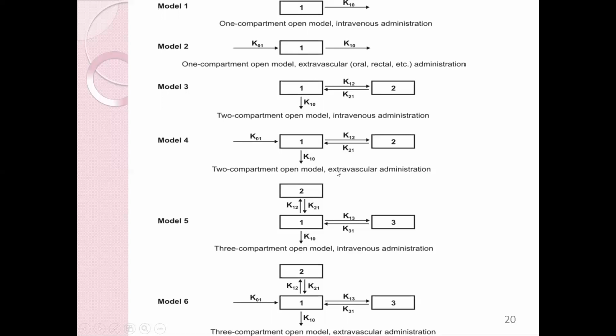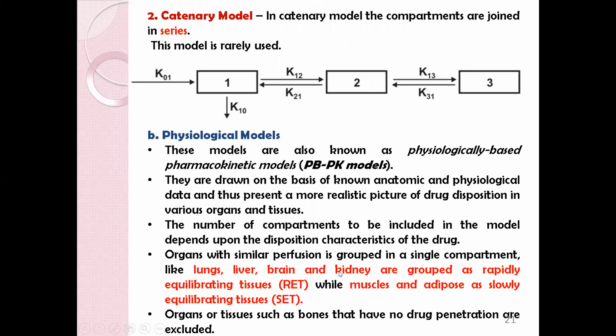Then two compartment open model extravascular administration. Again you can see two compartments are there and there is one arrow. Then three compartment open model, three compartments are there and again it is IV, no arrow is there. And last is three compartment open model extravascular administration. In this case also you have to show three compartments and one inward arrow. Okay. So this was regarding the mammillary model in which compartments are arranged in parallel.